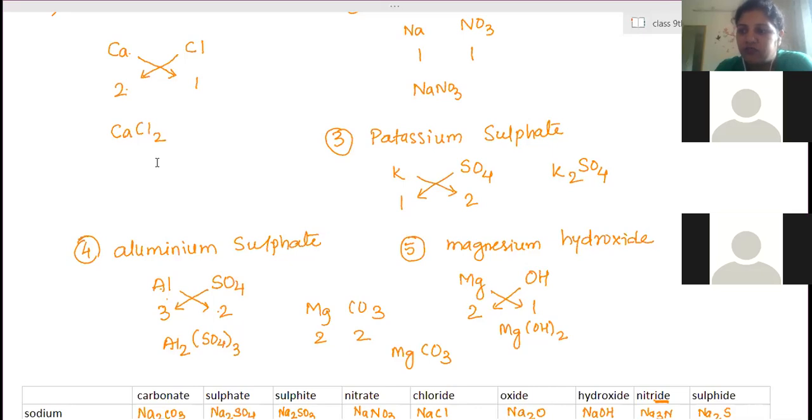Due to sharing of electrons, the atoms have come closer. In that case, the atoms remain atoms only. They won't get converted into ions. Substances formed by the combination of atoms are called molecules. Clear? Formula unit means the constituent particles are ions, and molecule means the constituent particles are atoms. The formulas you have learned here are all ionic compounds, and we call these formula units.